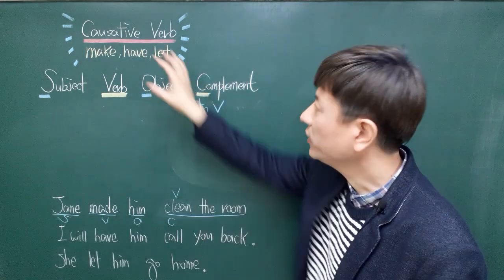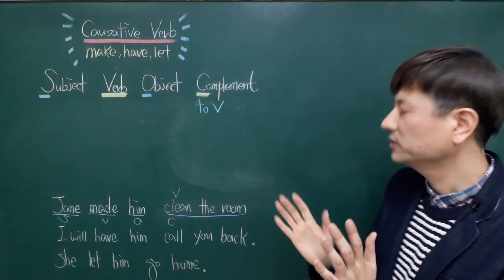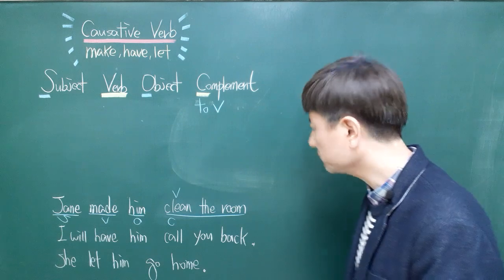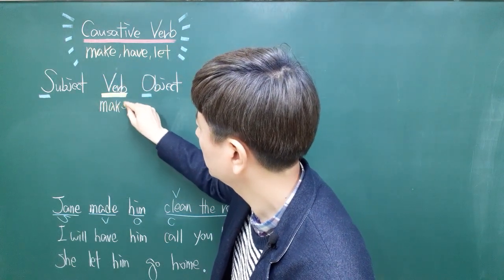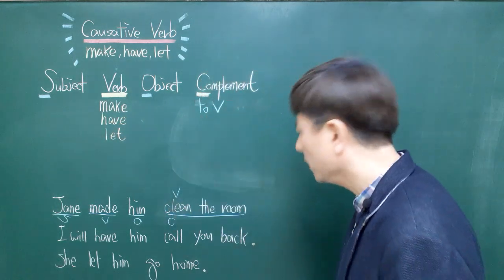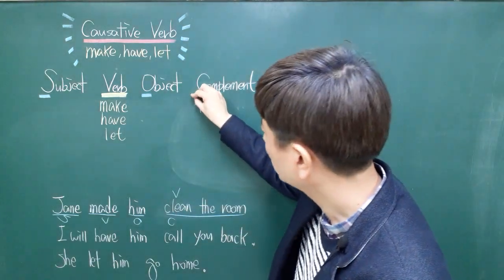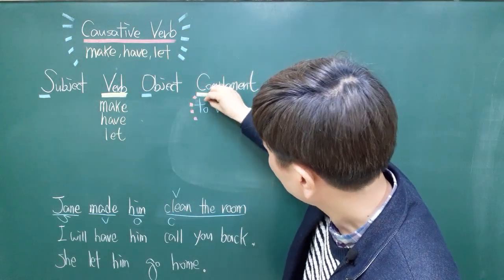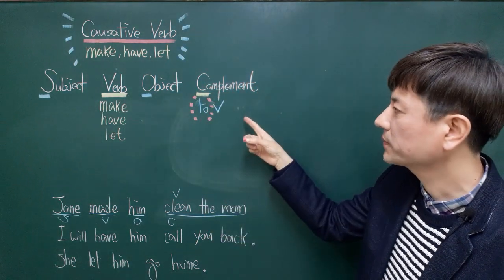But when you have the causative verbs make, have, let, it's a different story. Look at this. When you have make, have, let, they have a special ability to cover and hide the infinitive marker to.